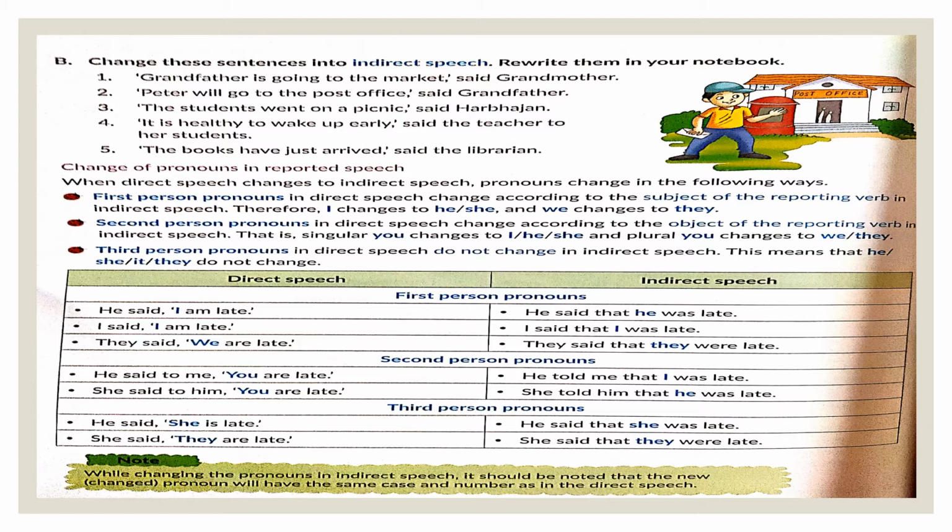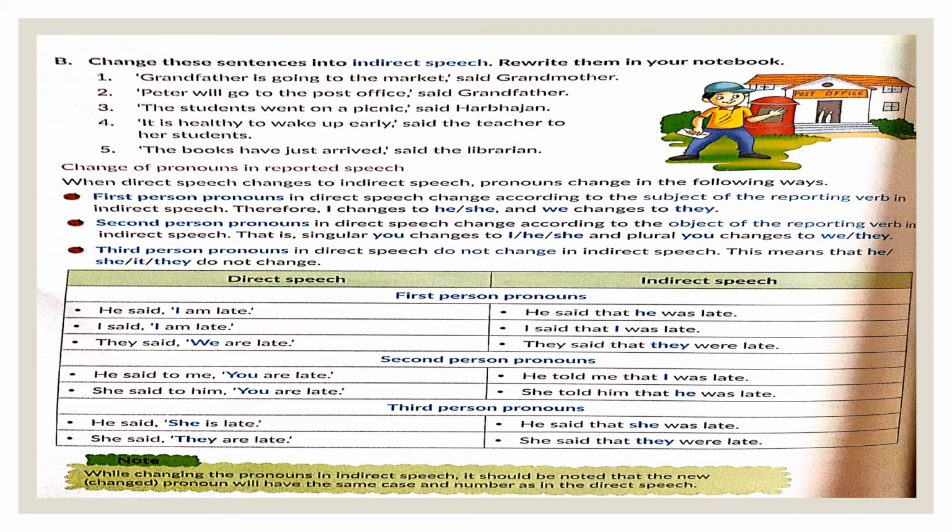So the subject of the reporting verb here is he. So we are going to change I, the first person pronoun, according to the subject he. So he said that he was late. I is actually he over here in the sentence. The first person pronoun I changes into he when we are reporting it in the indirect sentence.